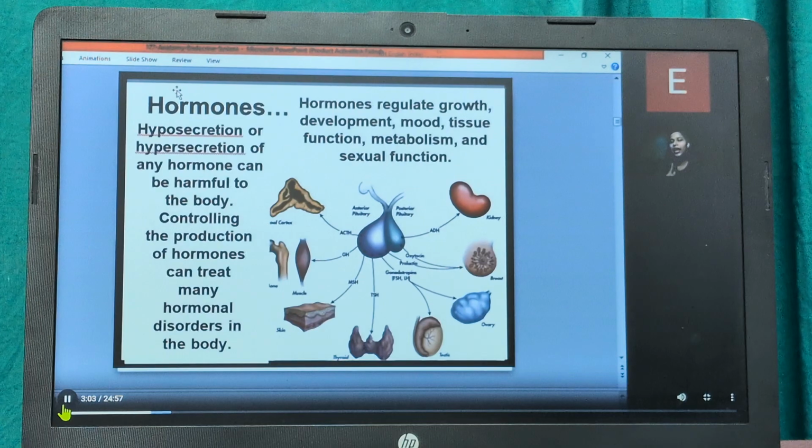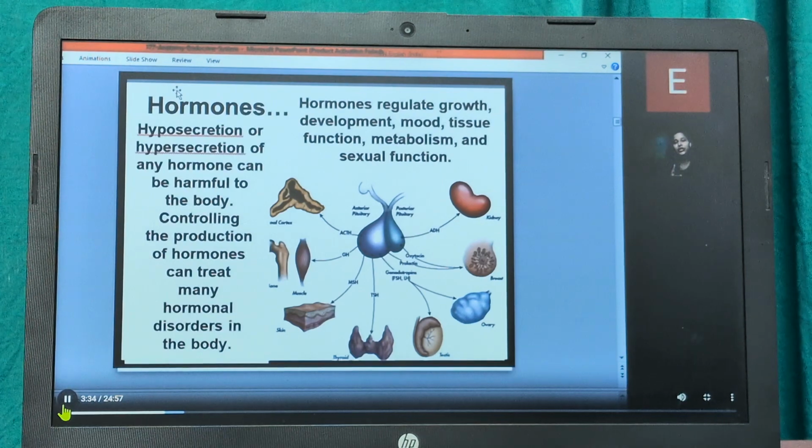MSH, that is melanocyte stimulating hormone, is for the skin melanocytes. Then TSH, the thyroid stimulating hormone, is basically for the thyroid. Gonadotropins, that is FSH and LH, follicle stimulating hormone and luteinizing hormone, are basically for the testes as well as the ovaries. And then prolactin, which also helps in the breast, and in the posterior pituitary you can see oxytocin, which is also for the breast.